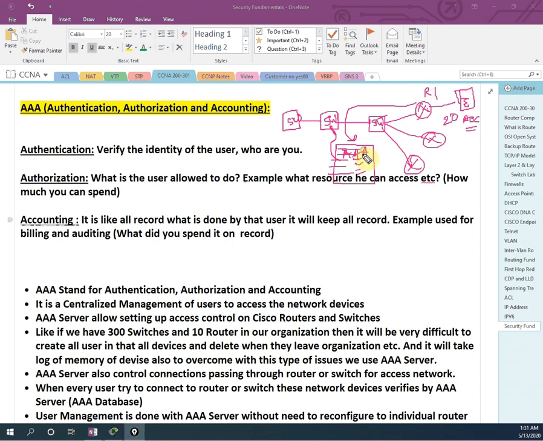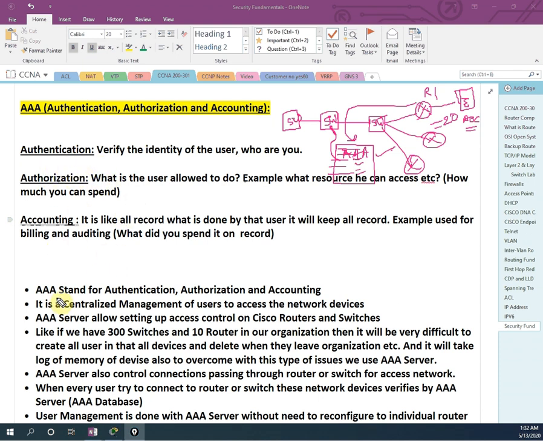Then this AAA server will check in its database and reply, yes, he has access, but he can perform only these commands. Like he can run only show commands, but he cannot change the configuration. And whatever changes he makes here will be recorded again here. So with the help of the AAA server, we are giving authentication, authorization, and accounting.